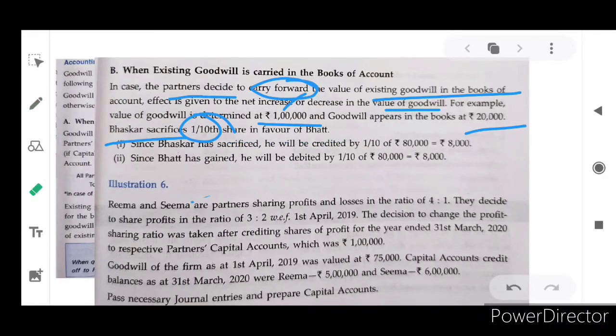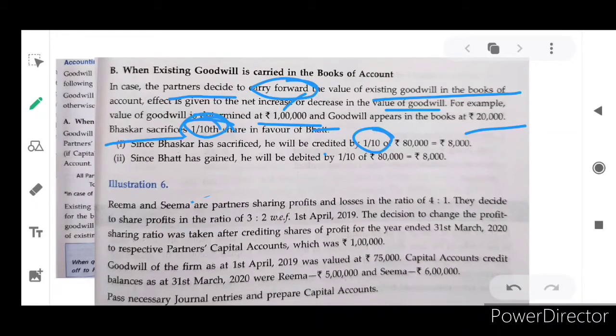Since Buxer has sacrificed, he will be credited by 80,000 into 1/10, because only 1/10 he is sacrificing in favor of Bought.